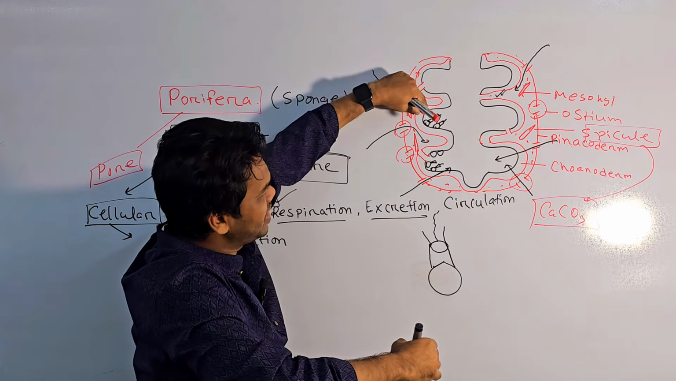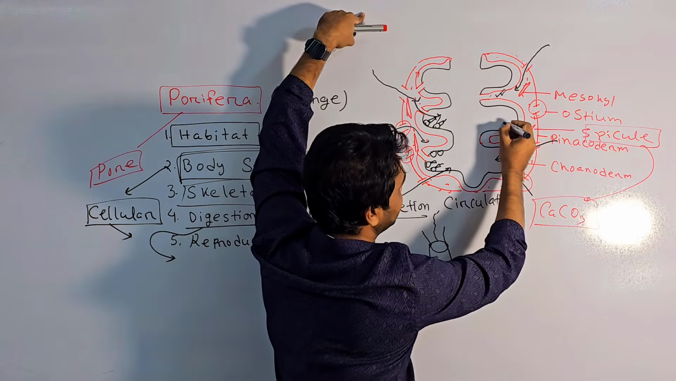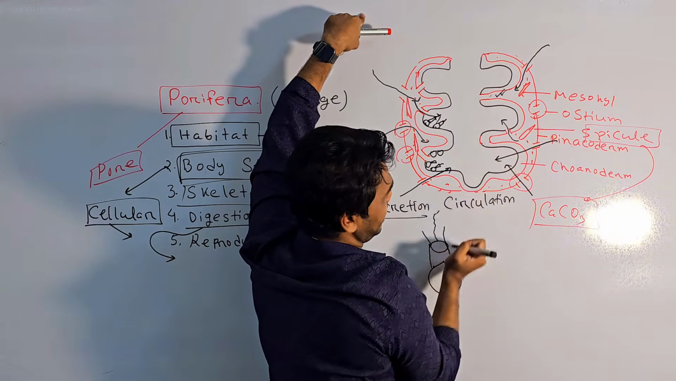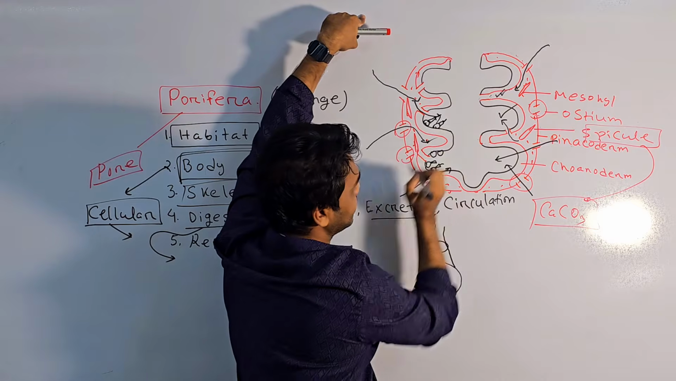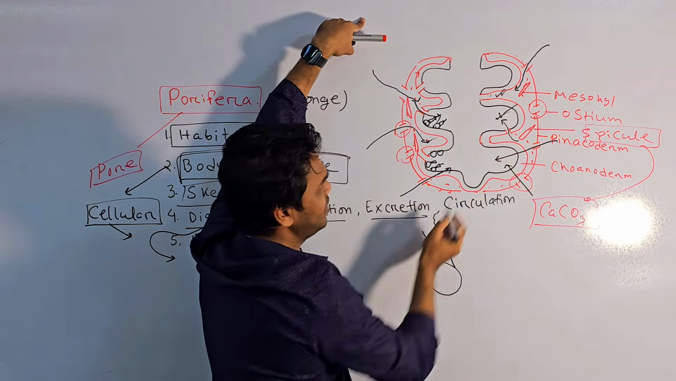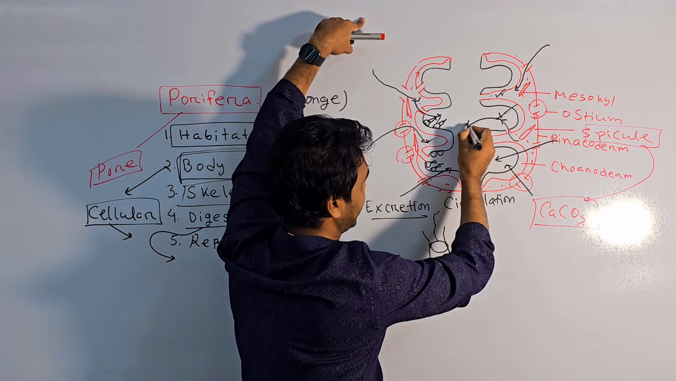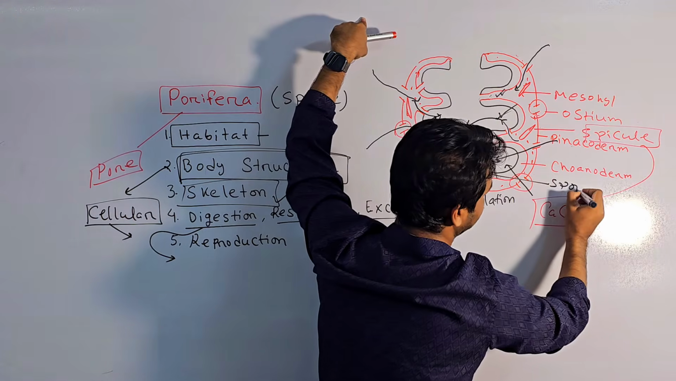the choanoderm or the radial canal. Then water moves inside the radial canal. This is the radial canal. So this is the incurrent canal, this is the radial canal. And then water moves into this cavity called the spongocoel.